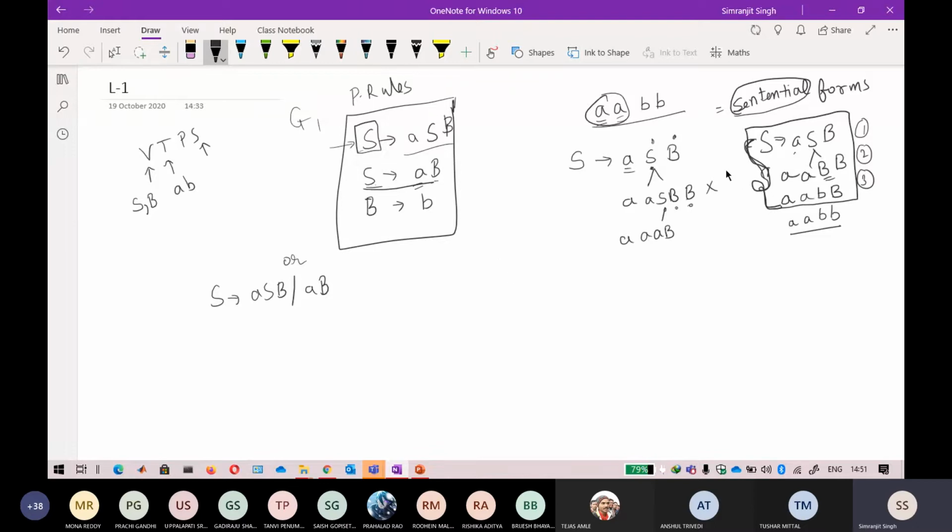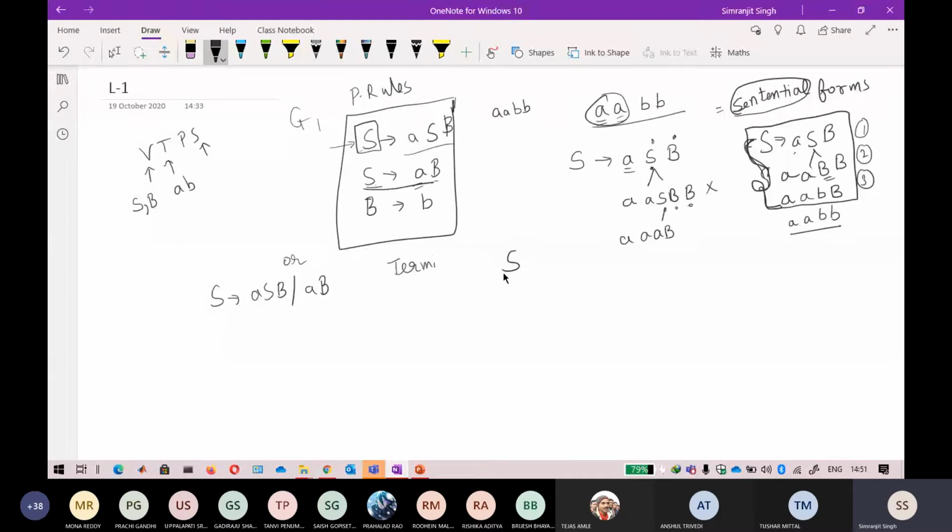Now what exactly are you seeing? You can also derive it by using a tree. Now I will get to why it is called a terminal and why it is called a non-terminal. S is your starting point, and now I want to derive the string abb.